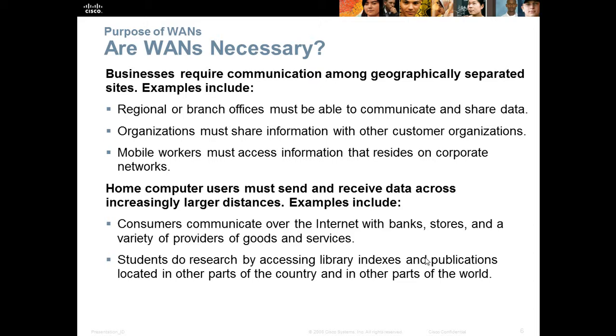Home computer users must send and receive data across increasingly larger distances. For example, consumers communicate over the internet with banks, stores, and a variety of providers of goods and services. Also, students do research by accessing library indexes and publications which are located in other parts of the country and in other parts of the world.